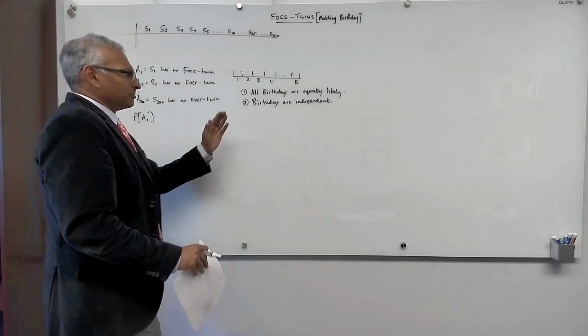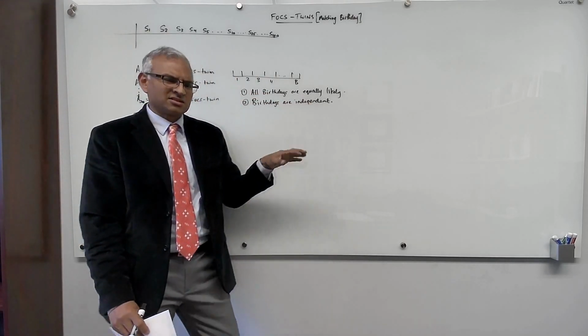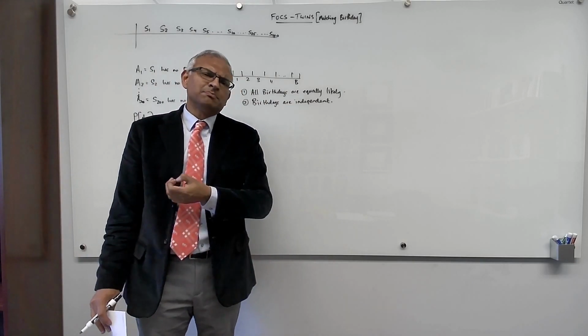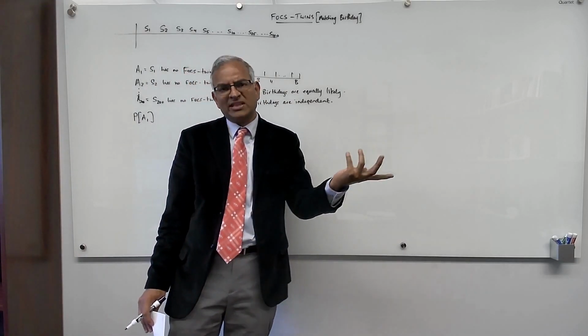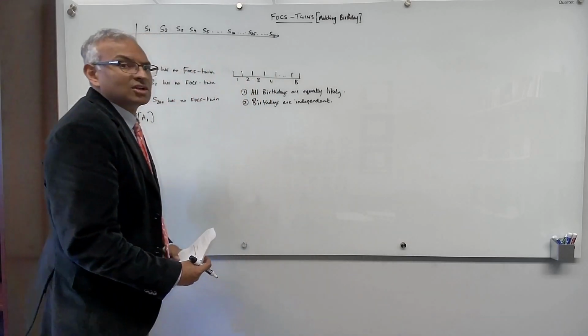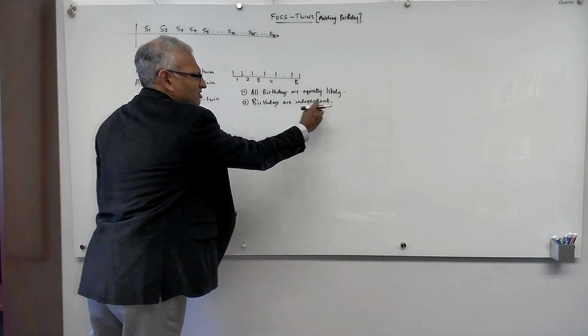Okay, so all birthdays being equally likely just simplifies the analysis. Birthdays being independent is more or less true, except in peculiar situations like, for example, twins. If you have a pair of twins, knowing the birthday of one of them tells you the birthday of the other. So they're not independent. But by and large, birthdays are independent.